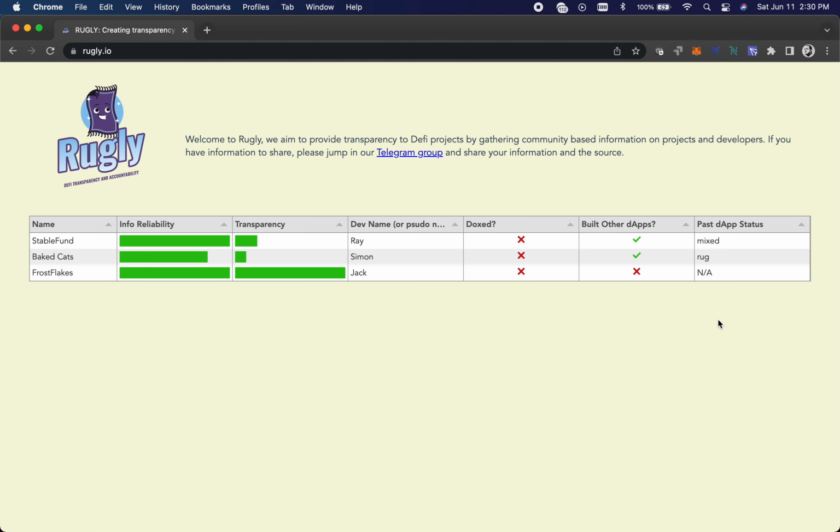One thing I do want to say is on this dApp status, rug is a word that I feel is overused in DeFi a lot, and not lately, obviously, with Baked Cats. They're obviously trying to rug. I don't think they know how to. But with past dApp status, every time something goes to zero, everybody yells rug, and they don't understand that ROI dApps were so famous for this. Every day it was rug this, rug that.